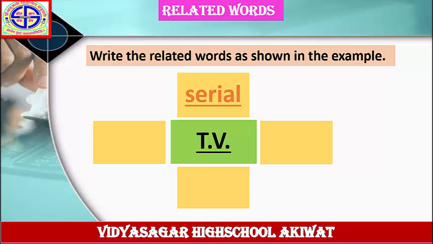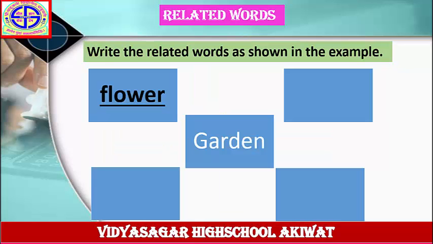Let's see next example. Write the related words as shown in the example. First word is given here, garden. Write down the related words for this. The answer is given here, flower.